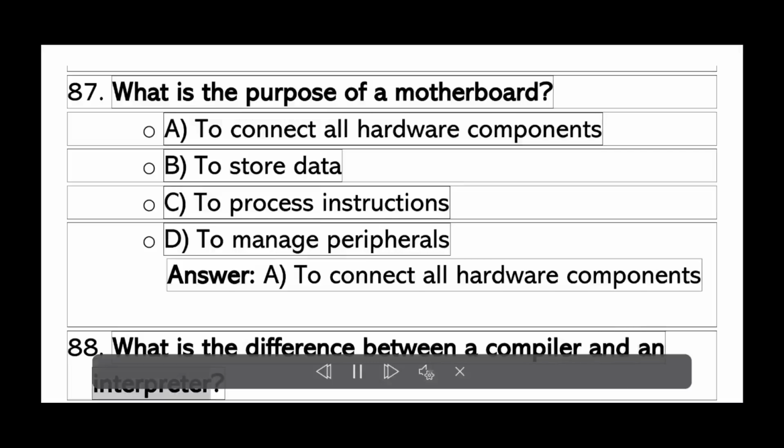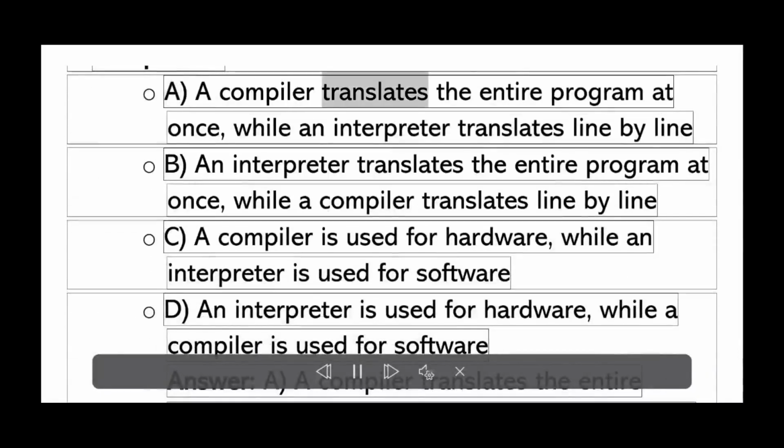What is the difference between a compiler and an interpreter? A. A compiler translates the entire program at once, while an interpreter translates line by line. B. An interpreter translates the entire program at once, while a compiler translates line by line.